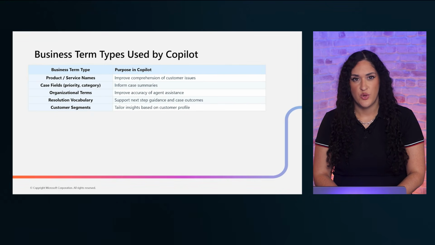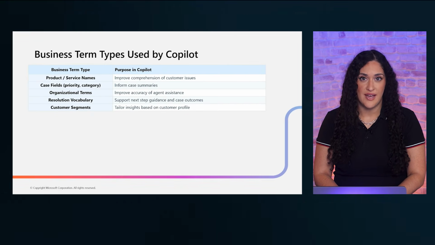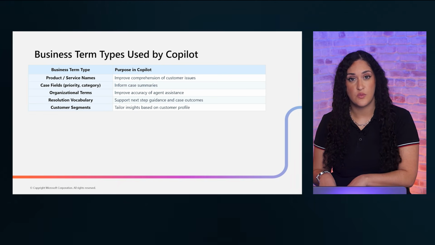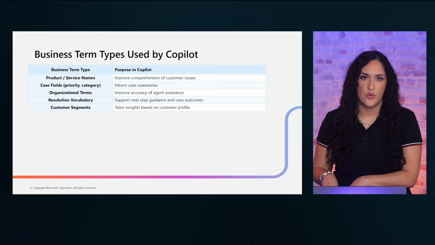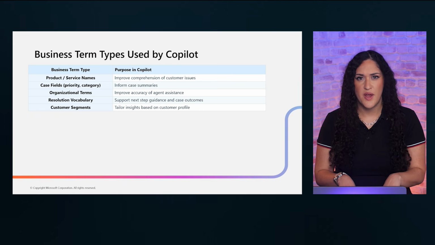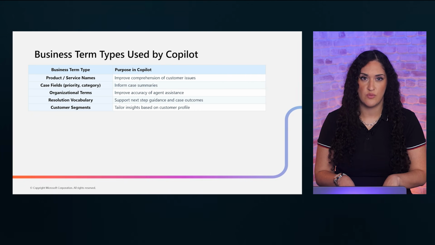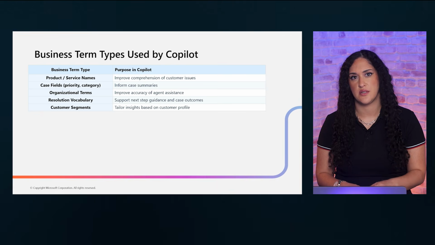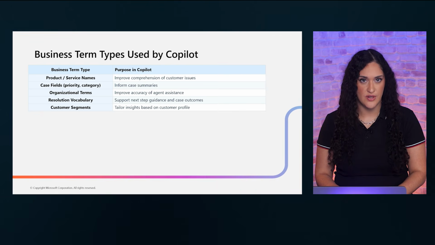Let's look at the types of business terms Copilot relies on. Each business term type, from product names to customer segments, plays a distinct role in helping Copilot produce relevant outputs. The best practice here is to audit your business terms quarterly. As your product catalog evolves and your service categories change, your AI vocabulary must keep pace. An outdated term library is one of the most common causes of AI output quality degradation.